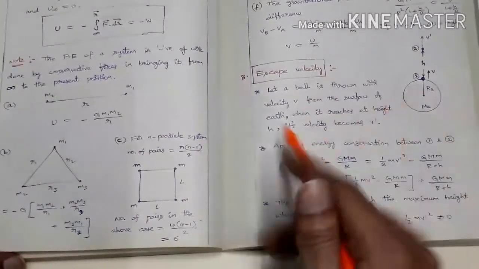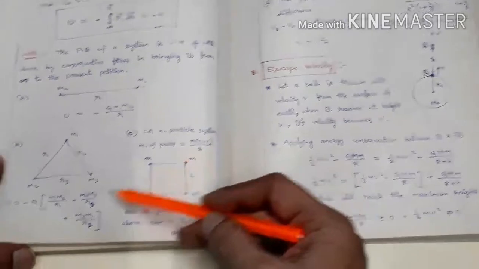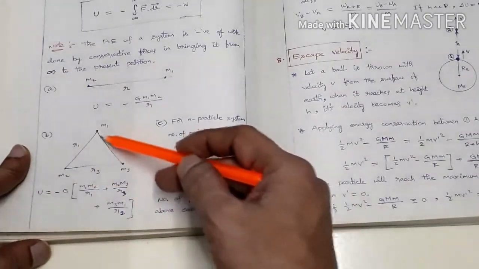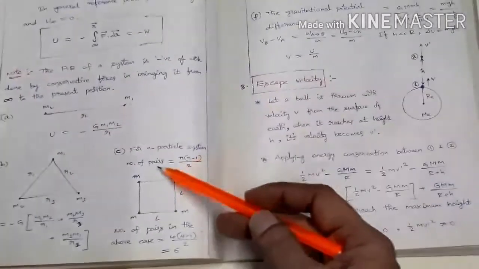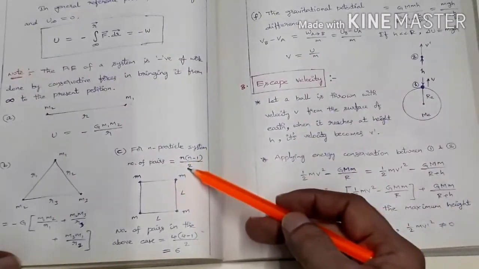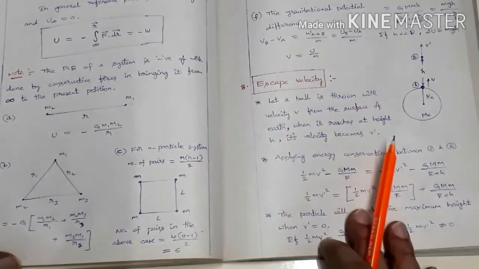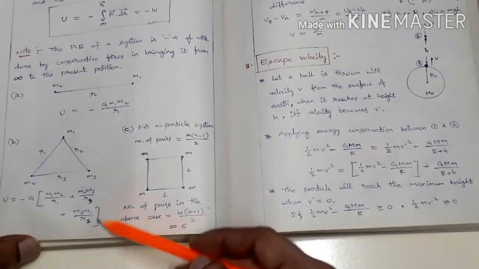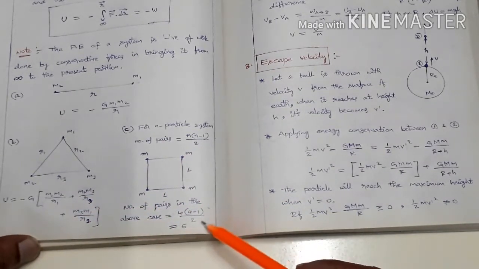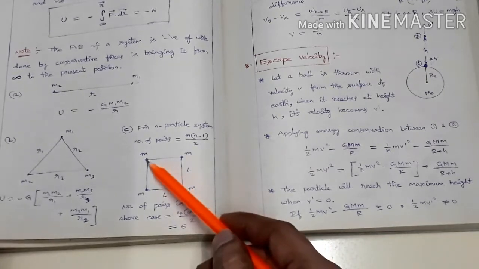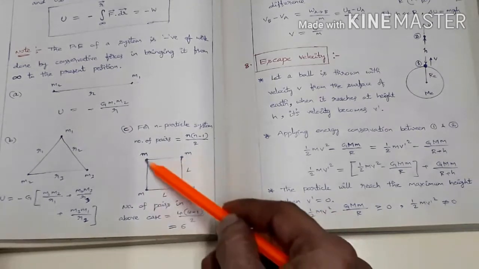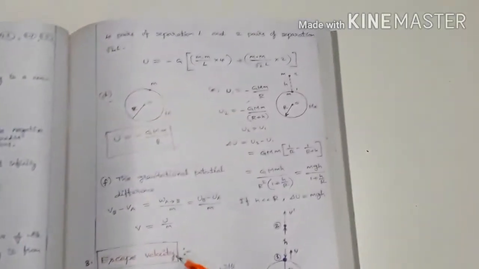Suppose for an n particle system, how many pairs are there? m1 m2 is one pair, m2 m3 is another pair, m1 m3 is another pair. So for n particles, the number of pairs is equal to n into n minus 1 by 2. Suppose four particles are there. In the bracket, how many terms will we get? 4 into 4 minus 1 by 2, that is equal to 6. Four sides are four sets, and the two diagonally opposite pairs are two more sets, total 6 sets.